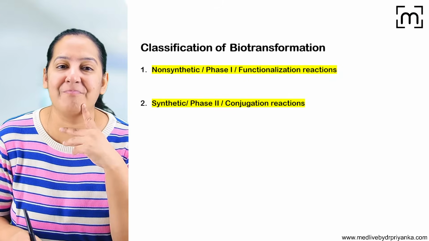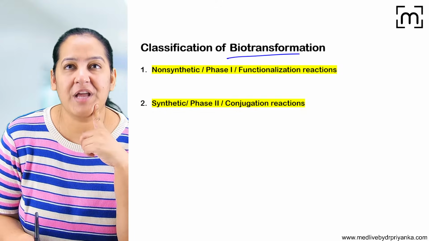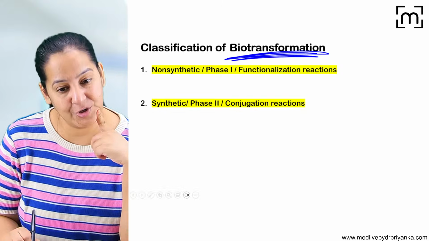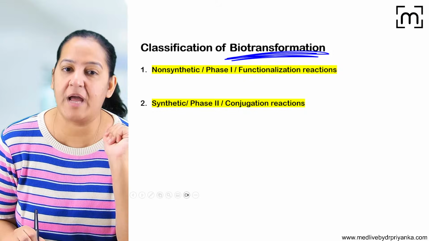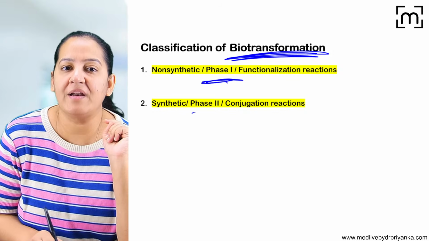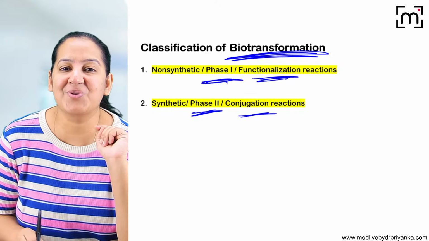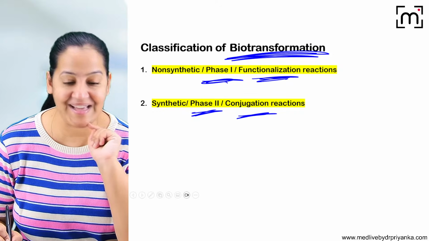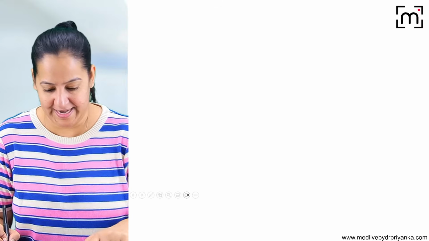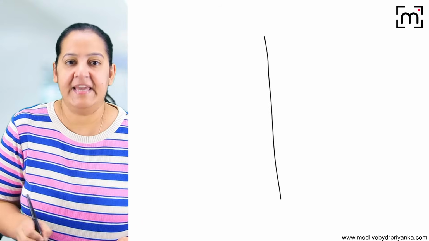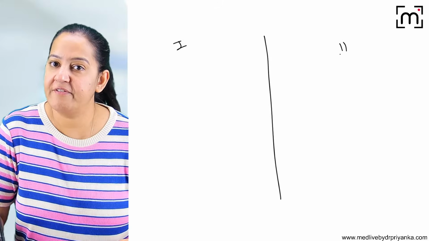There are two types of metabolism, or two types of biotransformation: phase 1 and phase 2. Phase 1 is known as functionalization and phase 2 is known as conjugation. What do you mean by functionalization? What do you mean by conjugation? I will explain. Let's take phase 1 here, and phase 2 here.